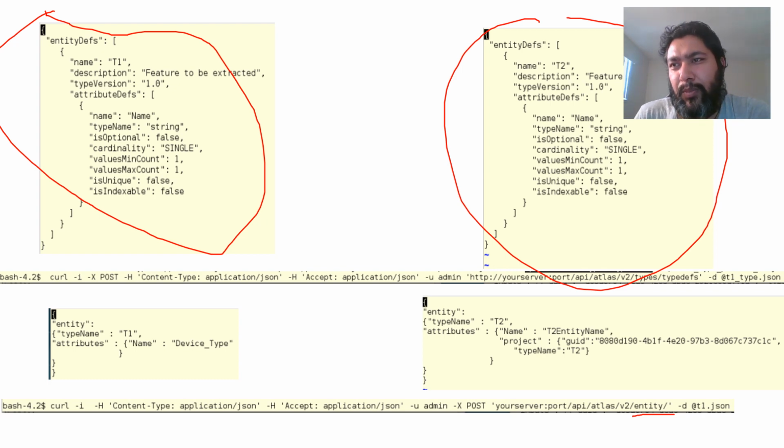For example, in this example, I have only created an object of type t1, but we have to create an object of this type also, so we have to save this in a different file. We can club it together, but just for clarity, and then give a JSON curl command with this one also, so that the entity of type t2 is also created.